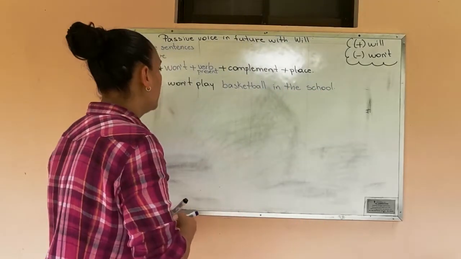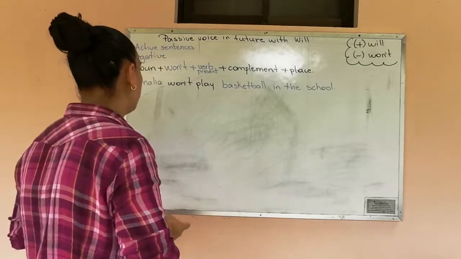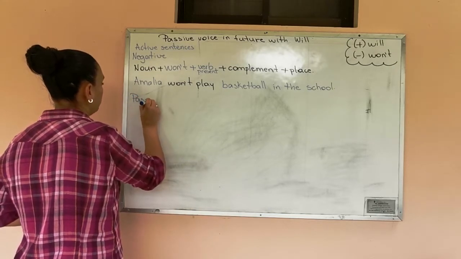Okay, and now I'm going to write the structure for the passive voice sentences. Sentences in passive voice.